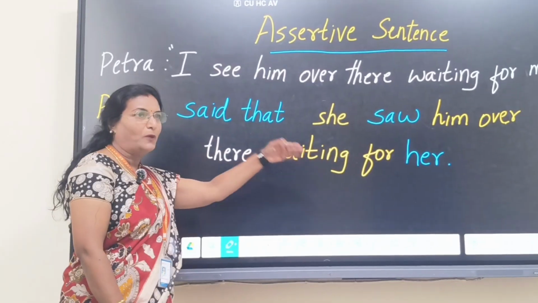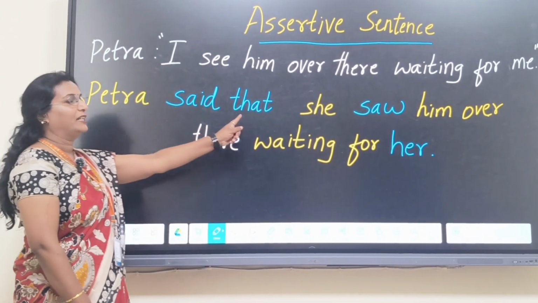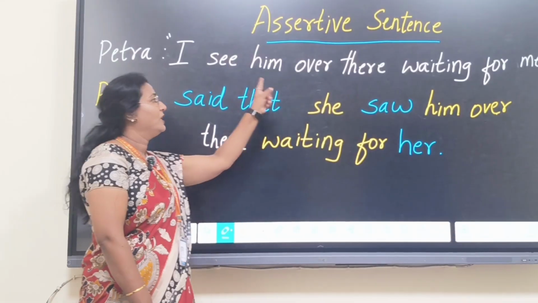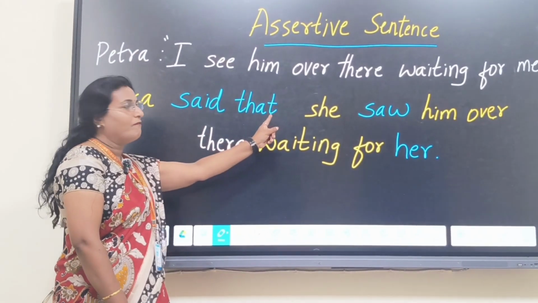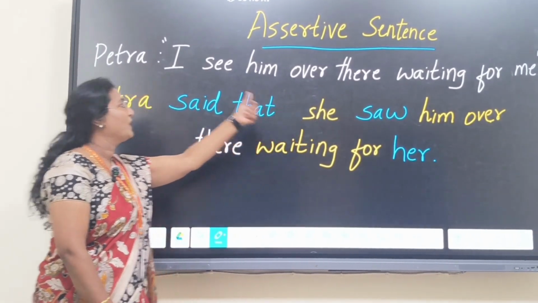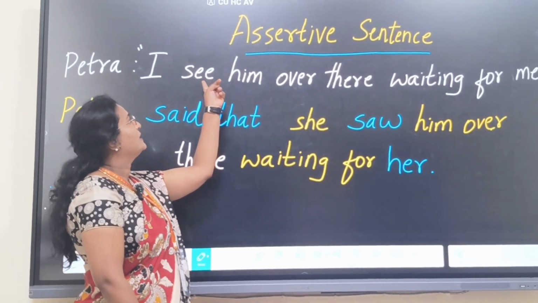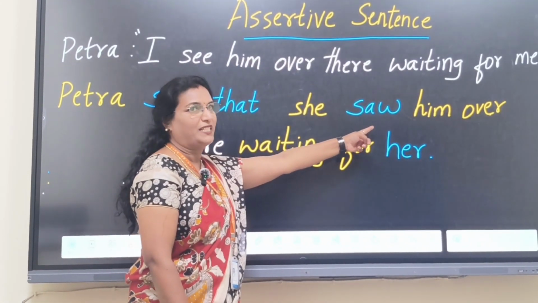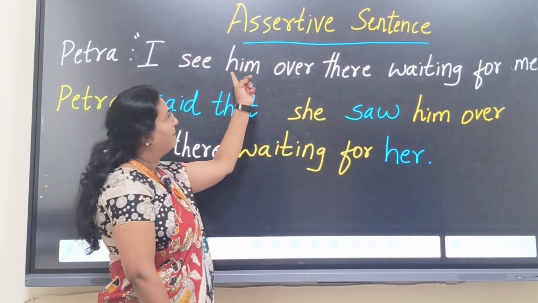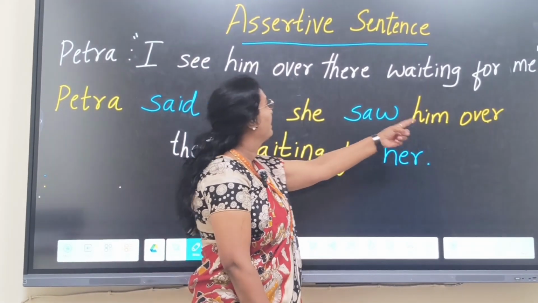When you make it to a reported speech, it changes like this. Petra said that. Why said that? Because it is an assertive sentence. When we change her words to reported speech, I becomes she because the speaker is female. See is in present tense, it must be changed to past tense. So, see becomes saw.